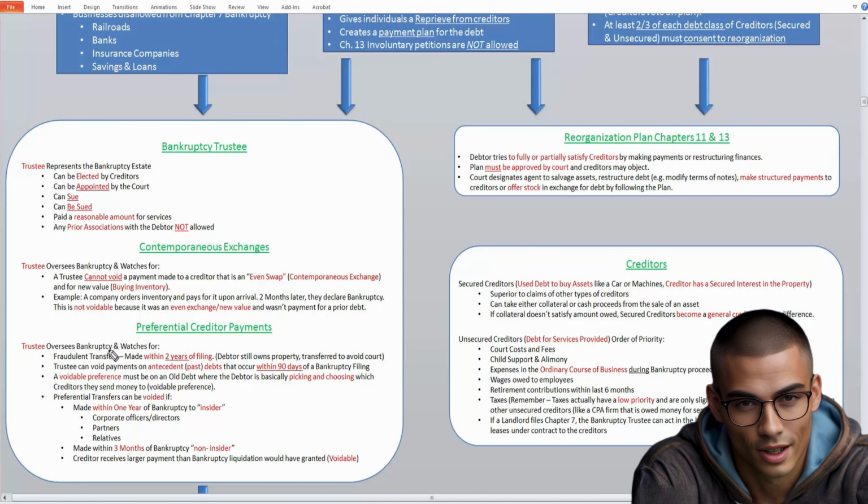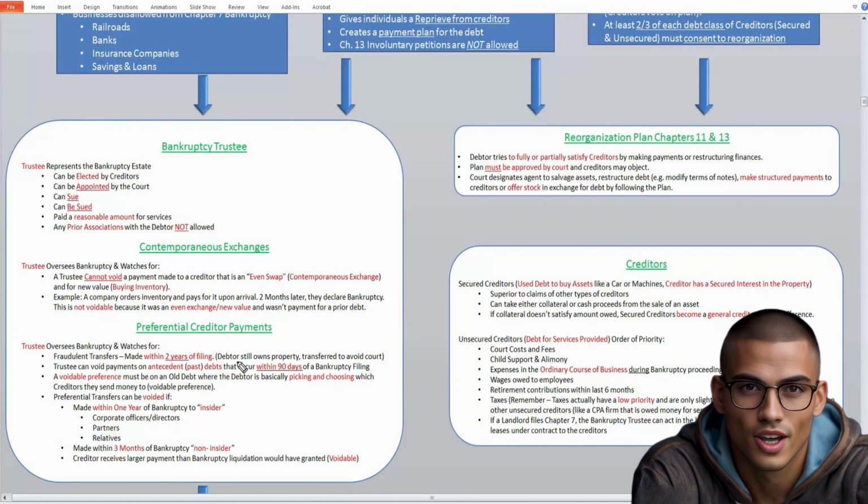What are these? Well, it's things like fraudulent transfers. So if you make a transfer within 2 years of filing for bankruptcy, for example, you as the debtor transfer some property to your friend Bill down the street who owns a business, and you say, hey Bill, hold on to this asset for me until this whole bankruptcy thing blows over, and then give it back to me after that. You still own that property. That's a fraudulent transfer, and under the bankruptcy estate, that property would be included into the estate in order to sell it to pay off your creditors.